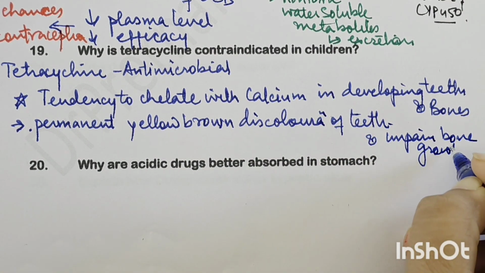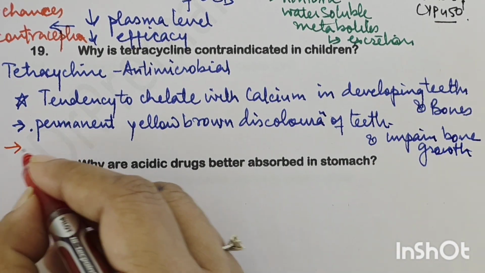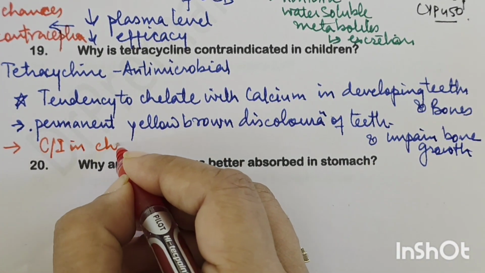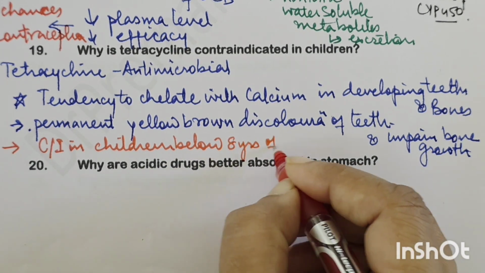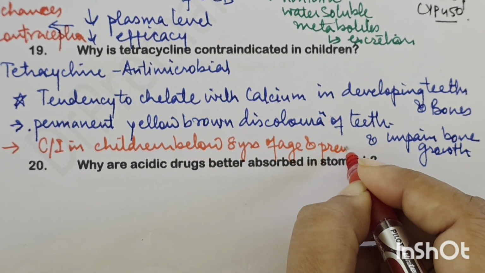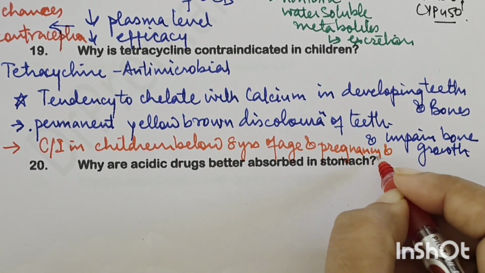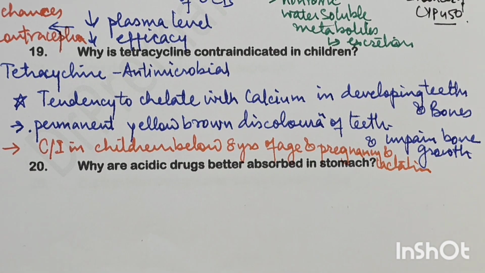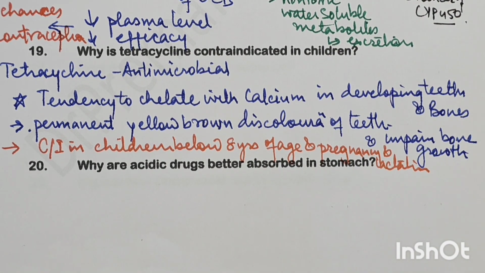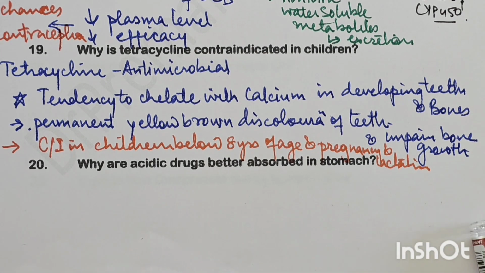Okay, hence it is contraindicated in children below 8 years of age, and also in pregnancy and lactation, right? So this is the answer. Tetracycline chelates with calcium in the developing teeth and bones and causes permanent yellowish brown discoloration of teeth and also impairs the bone growth.